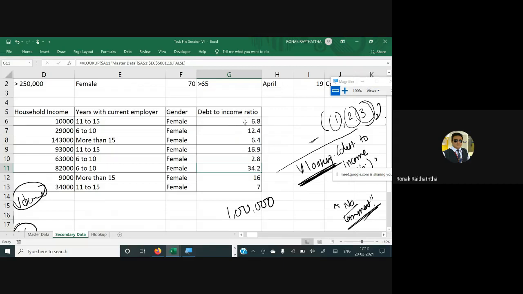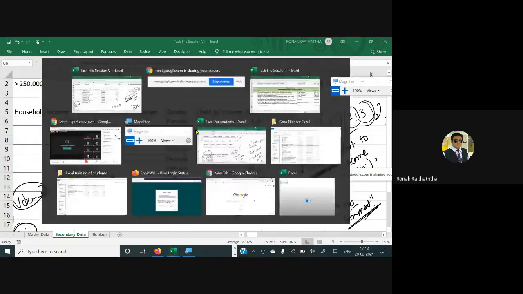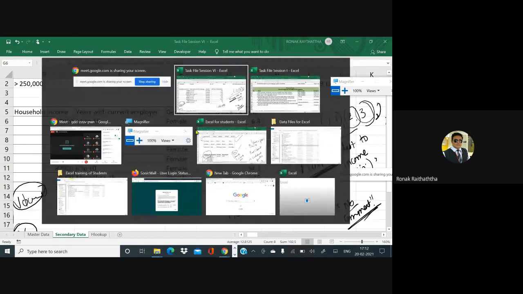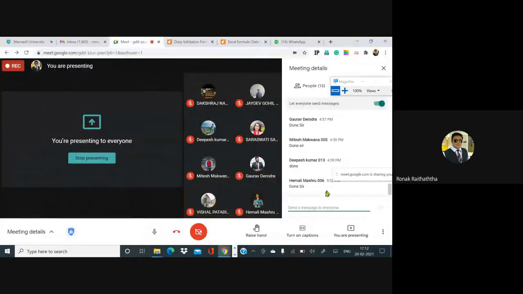Anyway, that's their concern, not at all our concern. May we have the confirmation from the students that we have got it now, all of you? Or if you are stuck anywhere, just please let me know, everyone. From Saraswati, I have got the confirmation. Others, I'm waiting. Everyone, please. May I have the confirmation, please?